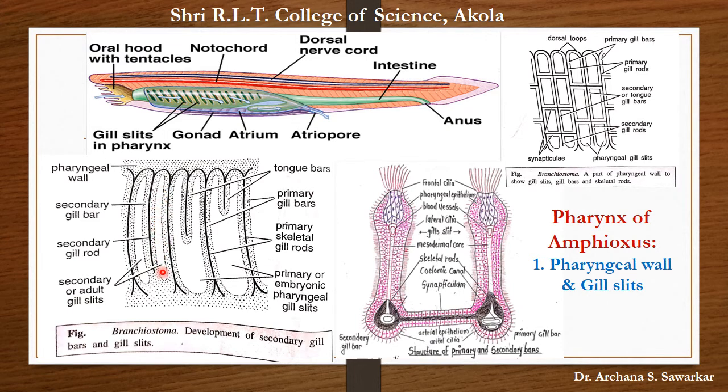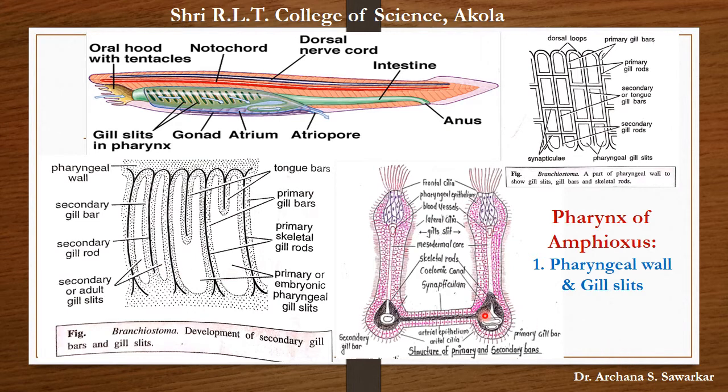Here again there is another aperture or gill slit which is present in between secondary gill bar and primary gill bar. This aperture is known as secondary gill slit. It is mainly found in the adult Amphioxus. That's why it is called adult gill slits.